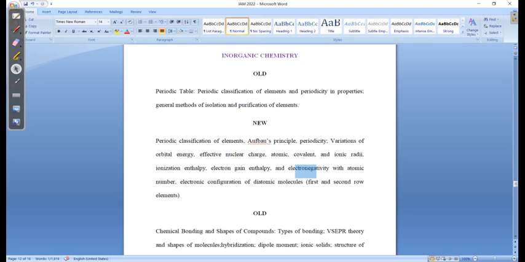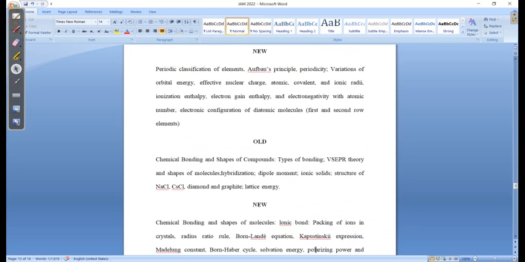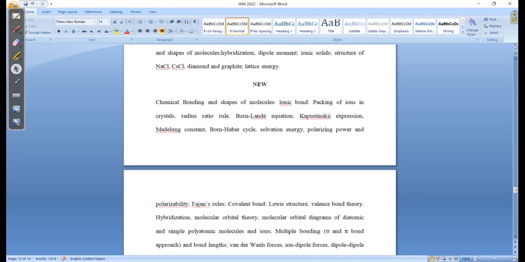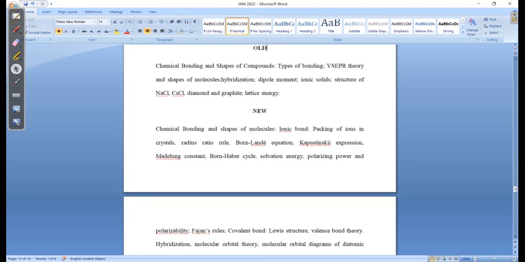Okay, and after that you see here the chemical bonding part. In the chemical bonding part, this is the old syllabus, which is quite vague. They mentioned a single thing there, the types of bonding, VSEPR theory, and shapes of the molecule, and after that the hybridization, dipole moment.